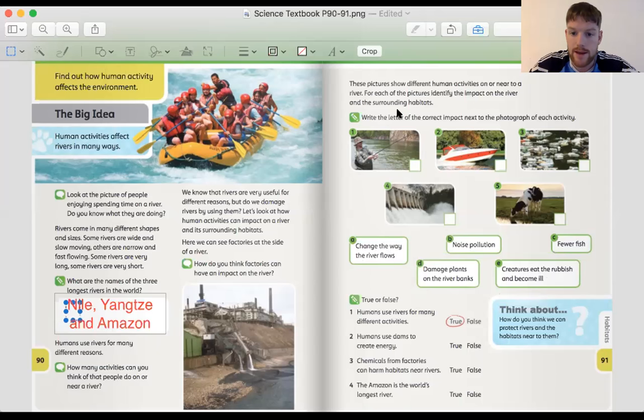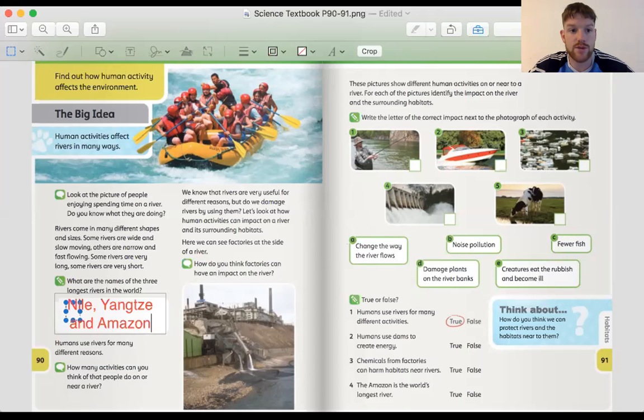Which photograph goes with which impact? So I'm going to assume you've paused the video now and you're ready, you've thought of your answers, and let's have a look, okay? So number 1, fishing would cause fewer fish, obviously.